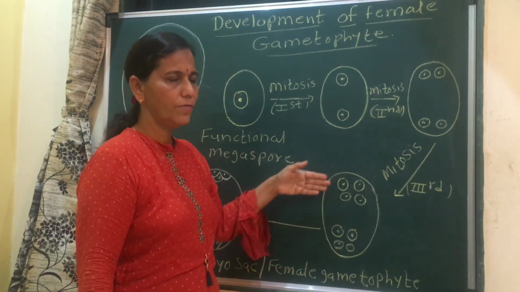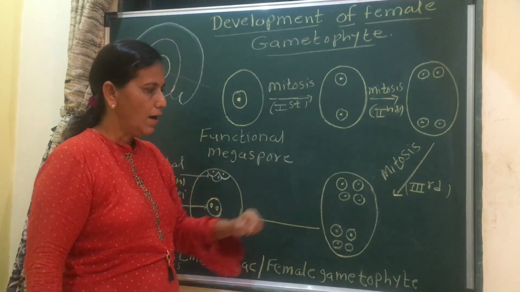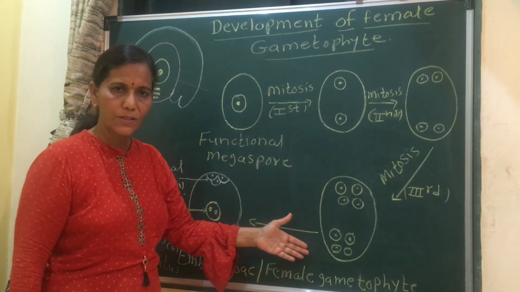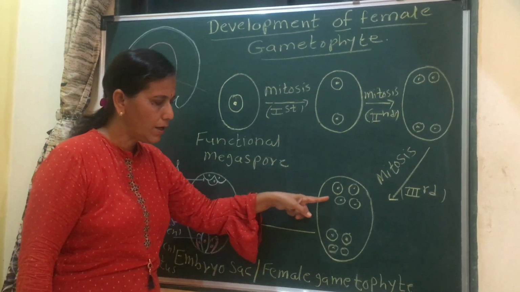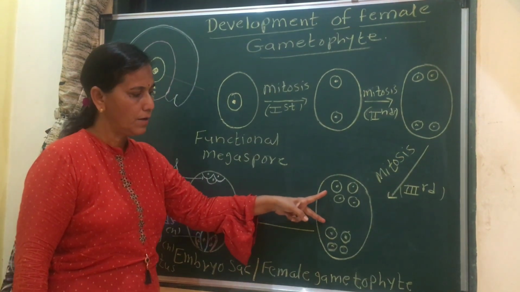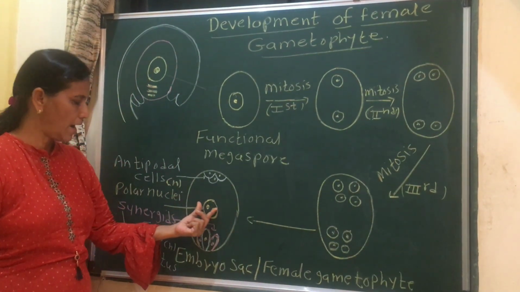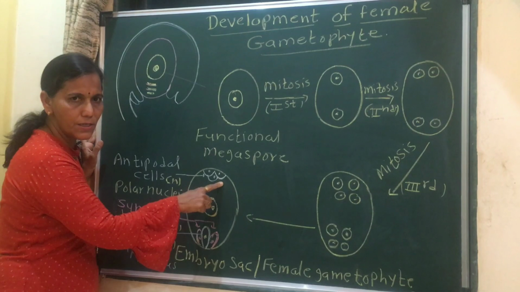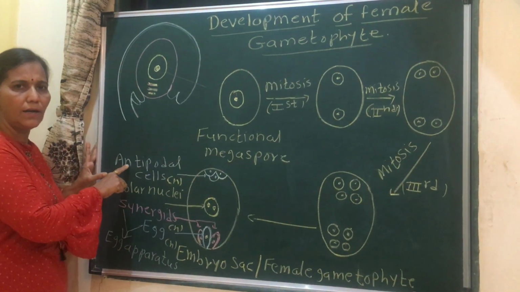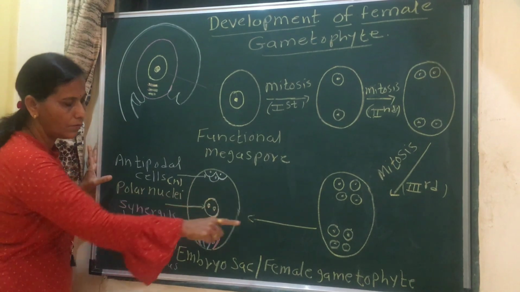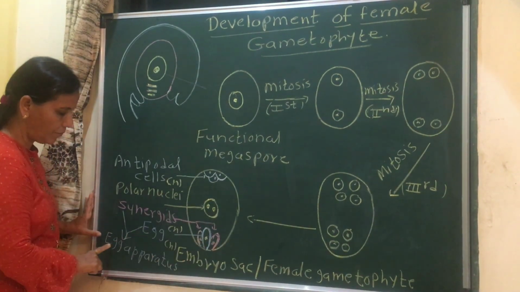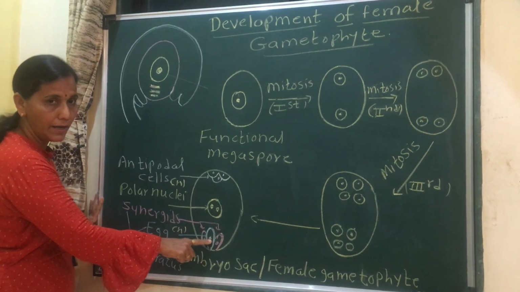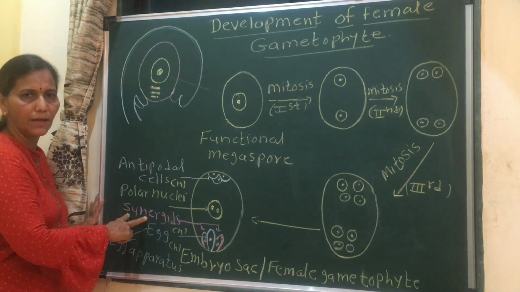The third mitosis results in the formation of 8 nuclei. 4 nuclei are towards the chalazal end, and 4 towards the micropylar end. 1 nucleus from each pole migrates into the center and forms the polar nuclei, while the 3 remaining towards the chalazal end form the antipodal cells, and the 3 towards the micropylar end form the egg apparatus, in which there is an egg and 2 lateral synergids.